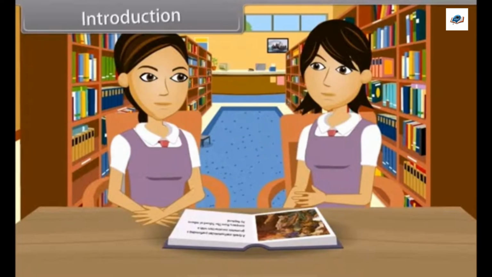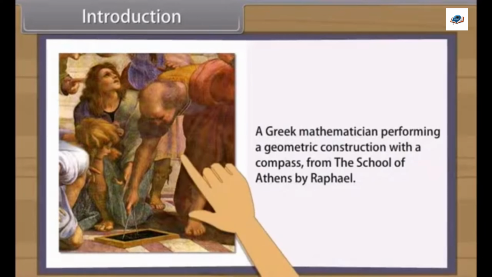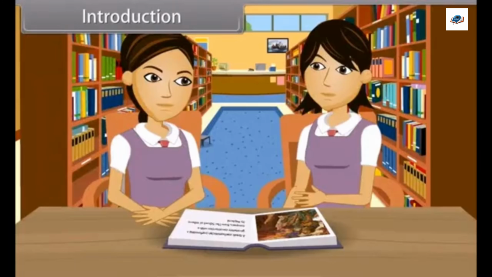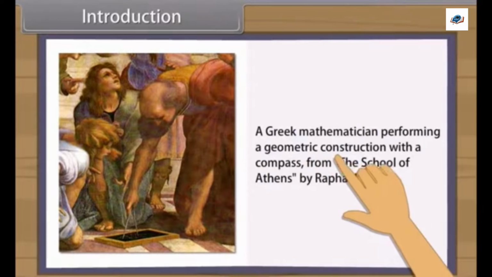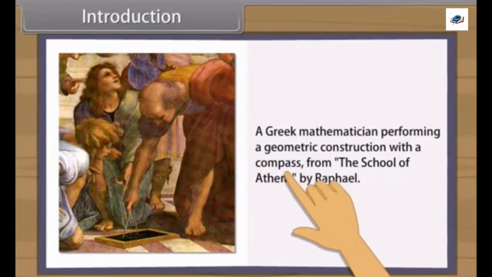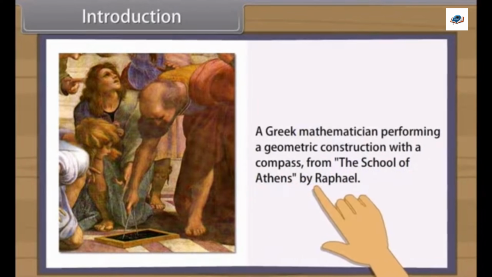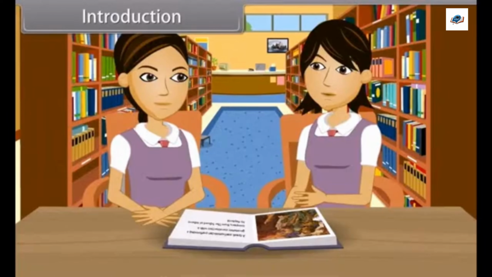Introduction. Hey, look at this picture. A Greek mathematician performing a geometric construction with a compass, from the School of Athens by Raphael. Do you know how geometry originated? It appears to have originated from the need for measuring land. Today our teacher is going to teach us a different form of geometry. What is that?